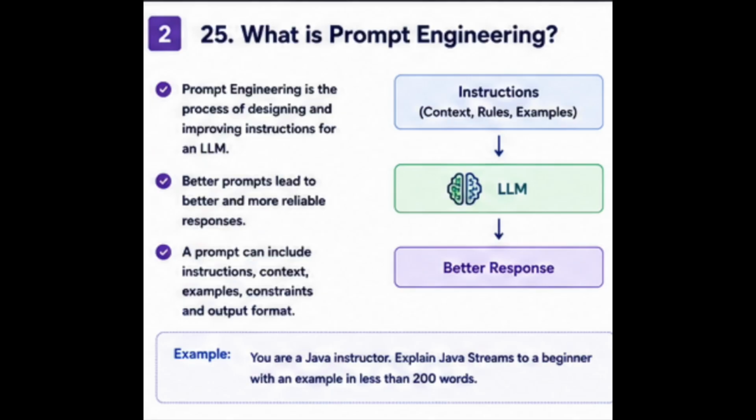Prompt engineering is the process of designing and improving instructions given to a large language model in order to get better and more reliable responses. A prompt is not always just a question. It can contain instructions, context, examples, constraints, and the expected output format. For example, instead of simply asking, explain Java, we can write, you are a Java instructor, explain Java streams to a beginner. Use a simple example, keep the explanation under 200 words. The second prompt gives the model much more direction. The goal of prompt engineering is not to make the model more intelligent. The goal is to communicate our requirements more clearly.